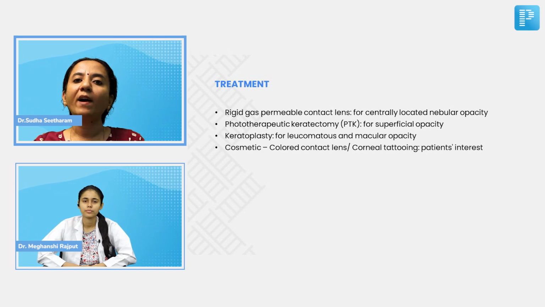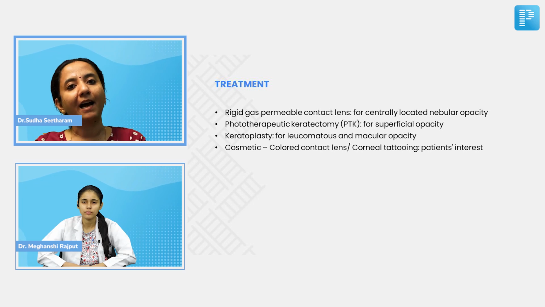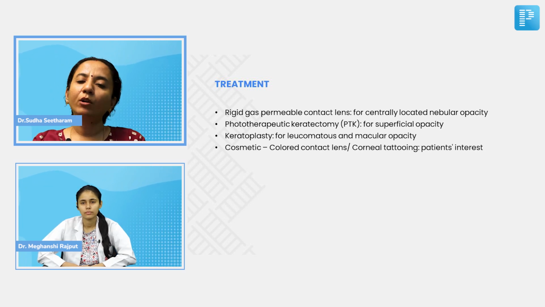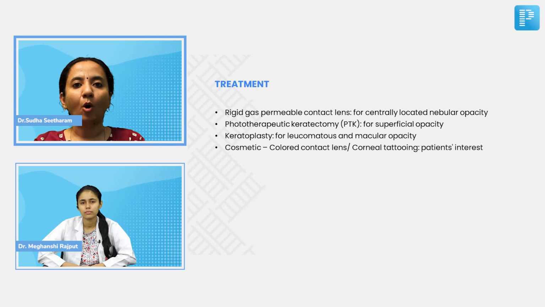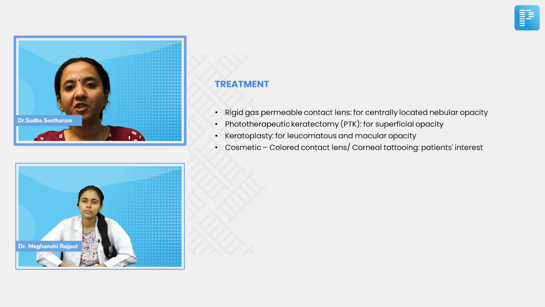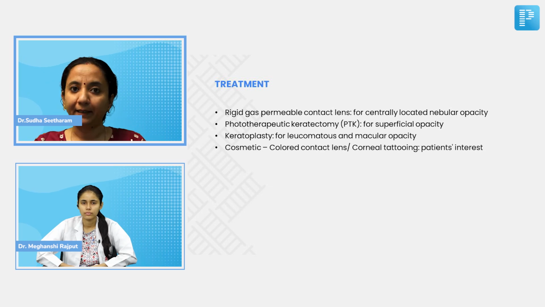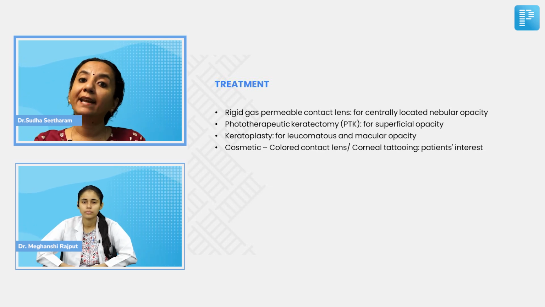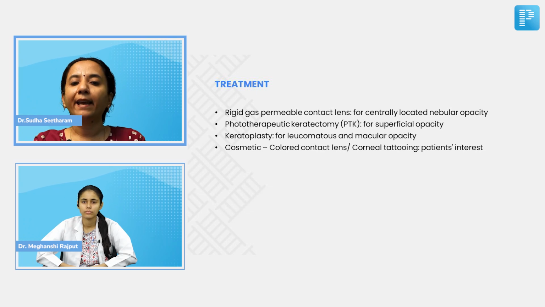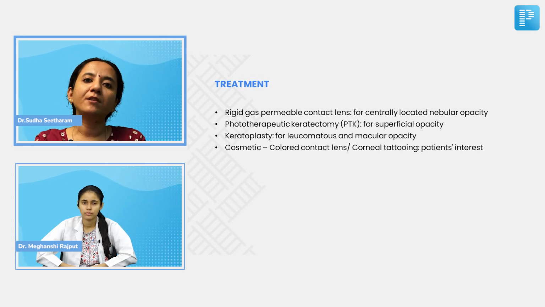See, as I told you, if you have a centrally located nebular opacity which is causing irregular astigmatism, scattering of light, these patients do well with RGP contact lenses. Also, if there is a superficial opacity which is not very deep, then we can go for PTK, which is removal of the superficial part of the cornea with the help of excimer laser. That's called phototherapeutic keratectomy. But if we have a dense corneal opacity, like a leucomatous opacity or even a macular opacity right at the center of the visual axis, which is blocking the light rays, then the option is keratoplasty.